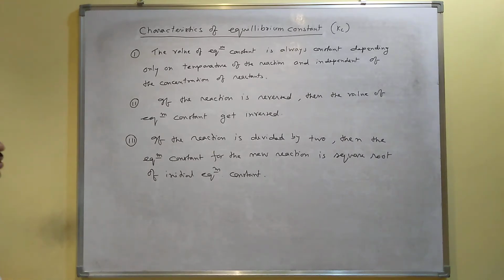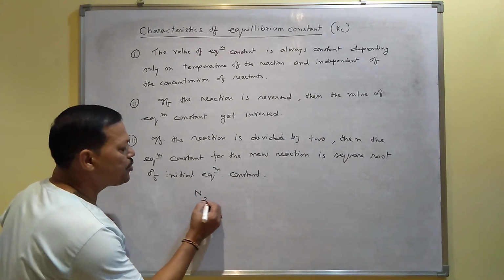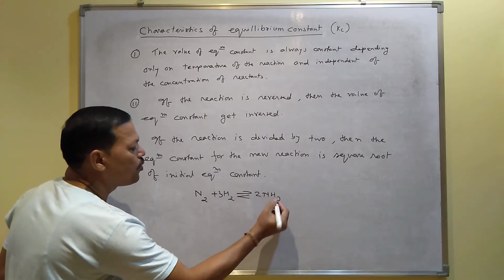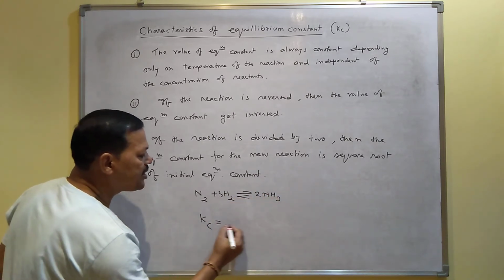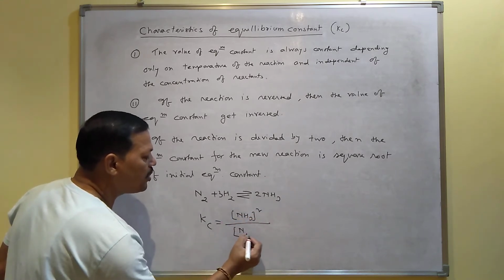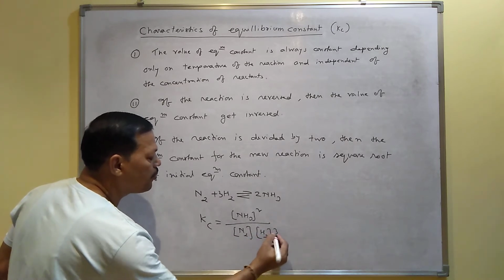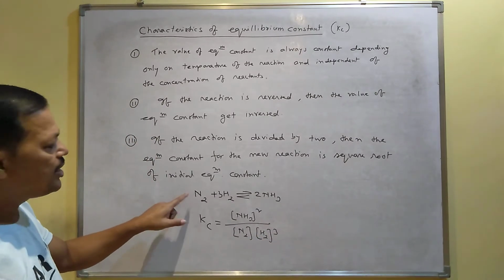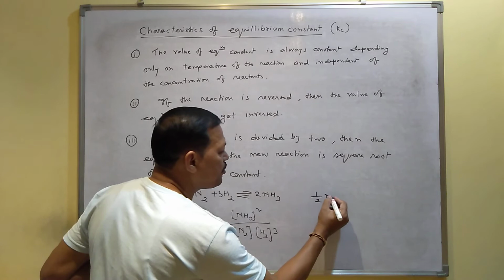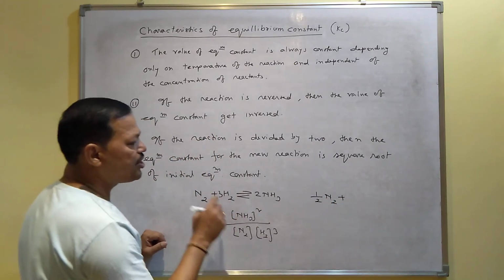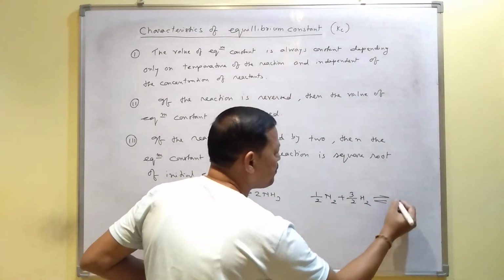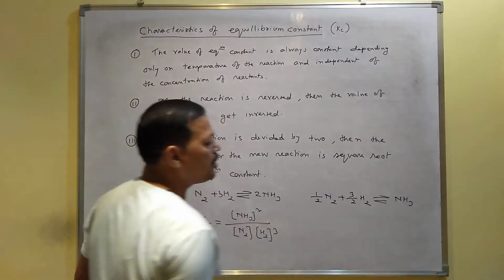the initial equilibrium constant. I mean to say, suppose this is your reaction N2 plus 3H2, it gives twice NH3. When you write the equilibrium constant for this reaction, Kc is equal to the concentration of the product whole square divided by the concentration of the reactants N2 and H2 whole cube. Now, if the reaction is divided by 2, here the coefficient is 1, na? So when you divide by 2, it will be half N2 plus, here the coefficient is 3, that's why it will be 3 by 2 H2, and it will be NH3. 2 by 2, 1, ultimately you will get NH3.